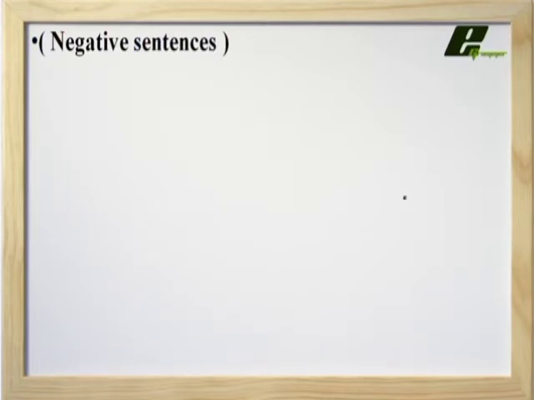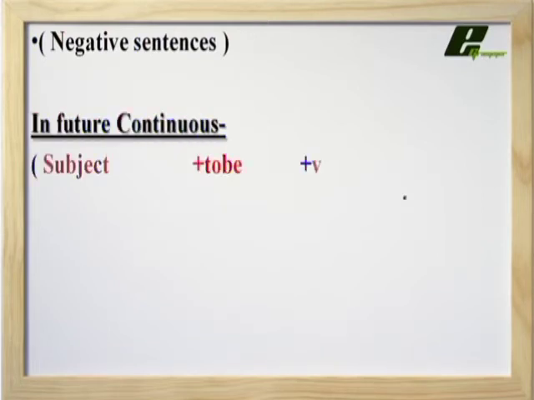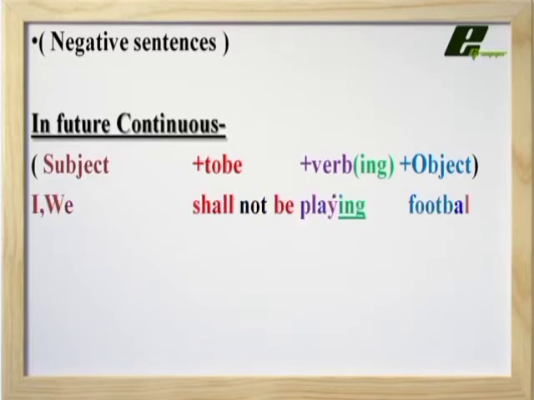Let us understand how we can create negative sentences in future continuous tense. In this, first of all, we will add the subject, then the be form, then verb plus ing, then the object. All the things are the same. I and we use shall be with them, but in this we have to add not between shall and be, and then verb plus ing and then the object. Play is the first form of the verb, then ing, and then football is the object.